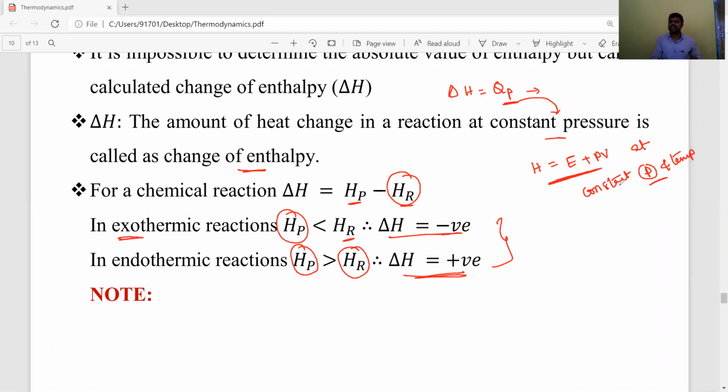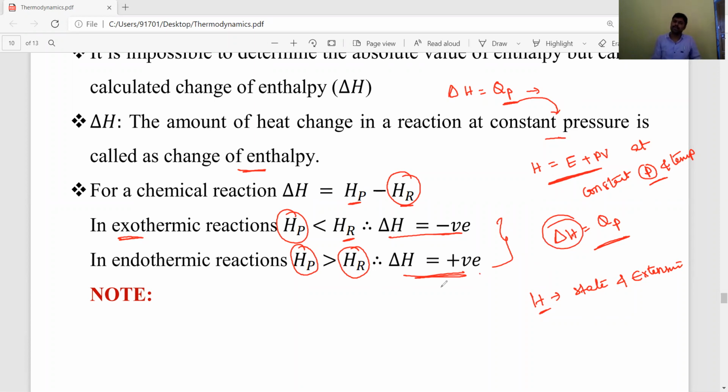The amount of heat absorbed by the system at constant pressure is known as enthalpy, and the enthalpy change delta H is equal to QP, meaning the amount of heat changed from a system to the surroundings at constant pressure and temperature is known as the enthalpy change. This H is a state function and an extensive property. We cannot calculate the exact H value, but we can calculate the delta H value. For exothermic reactions, delta H is negative, and for endothermic reactions, delta H is positive.